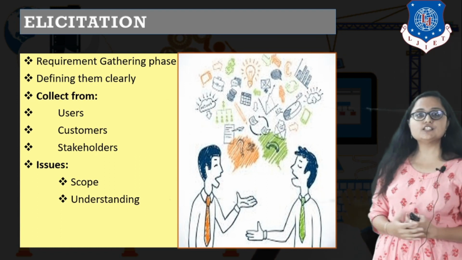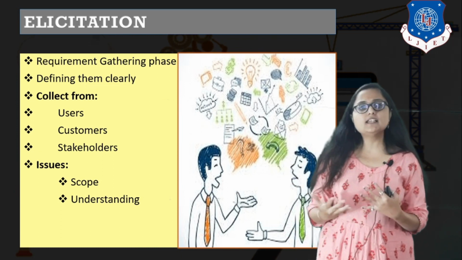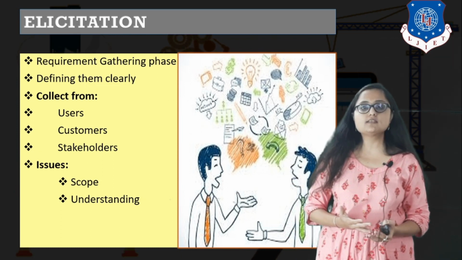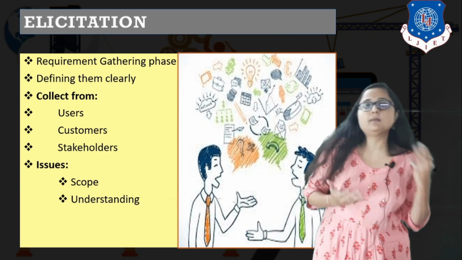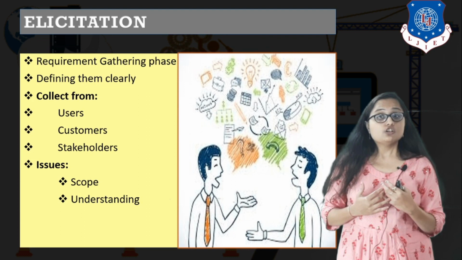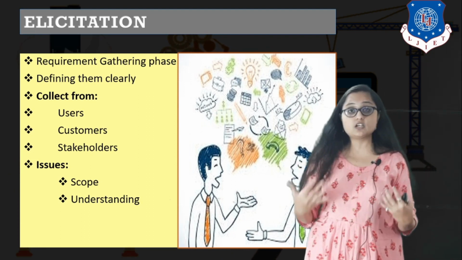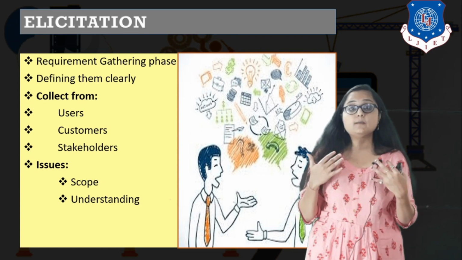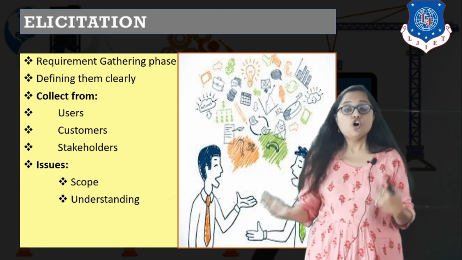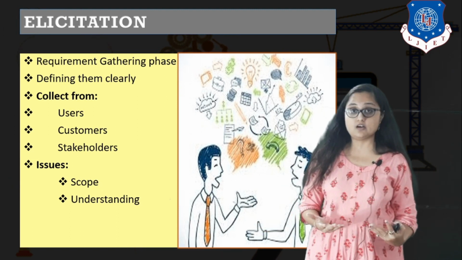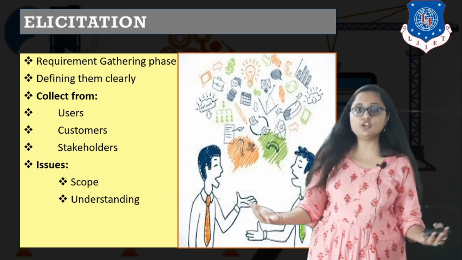The next is issues in understanding. Now, how can there be issues in understanding? Because there are two different genres of people. There may be a customer who is technical, there may be a customer who is non-technical, right? So customers themselves may not understand the requirements. It is a possibility that whatever requirements they are telling you, you are not able to understand exactly as they think. Also, there may be some implicit requirements inside the mind of the customer, which the customer thinks you know, but you actually don't know, right?